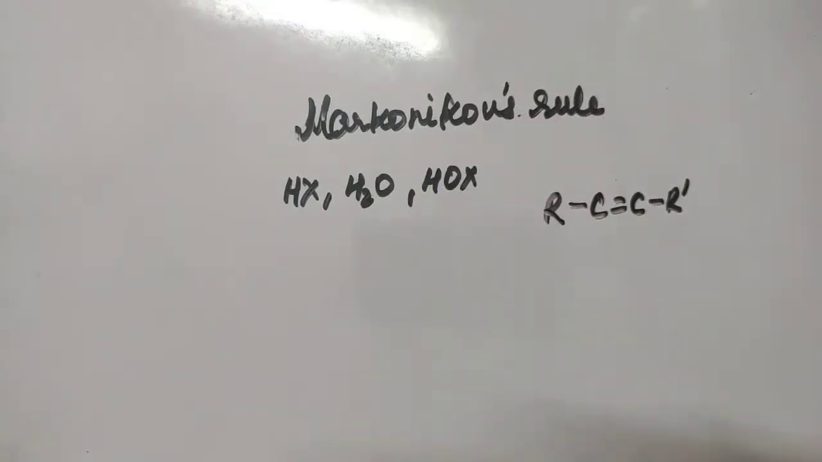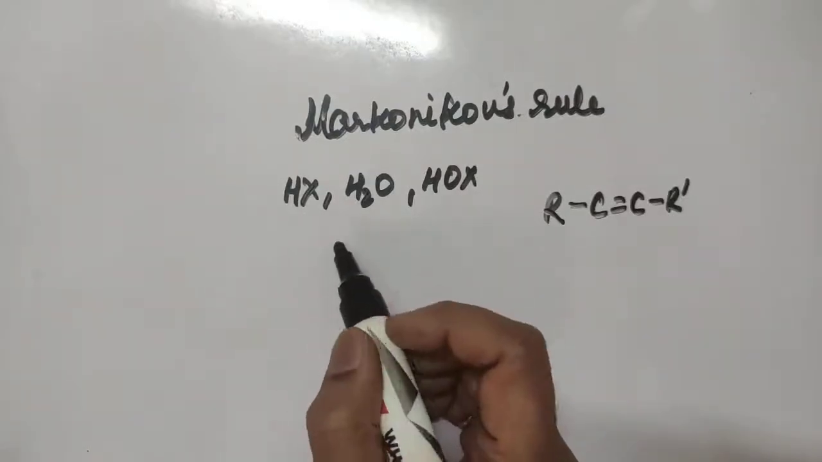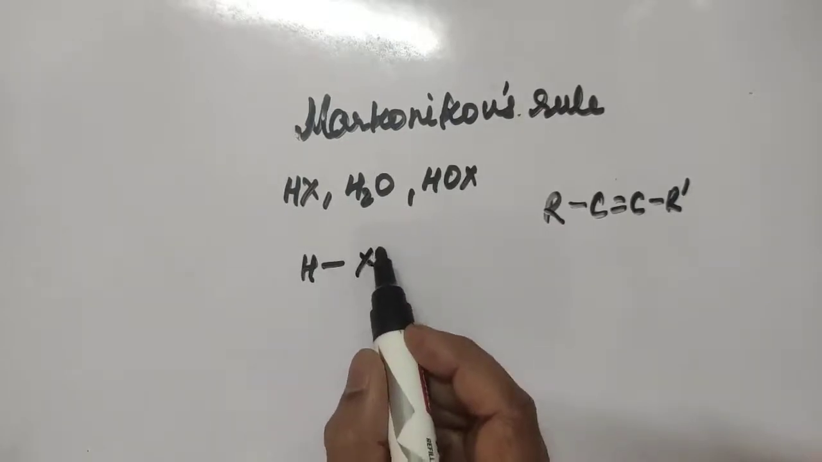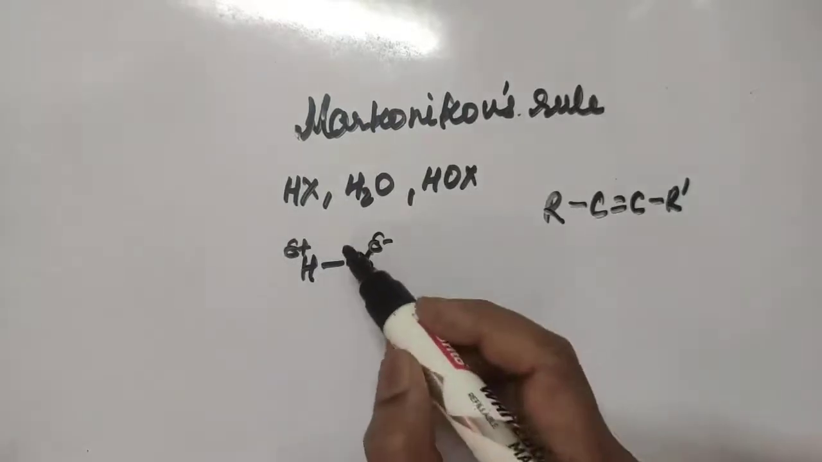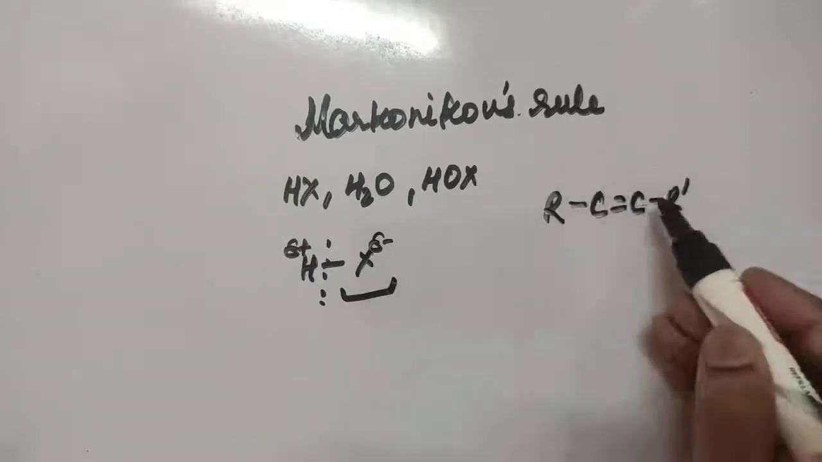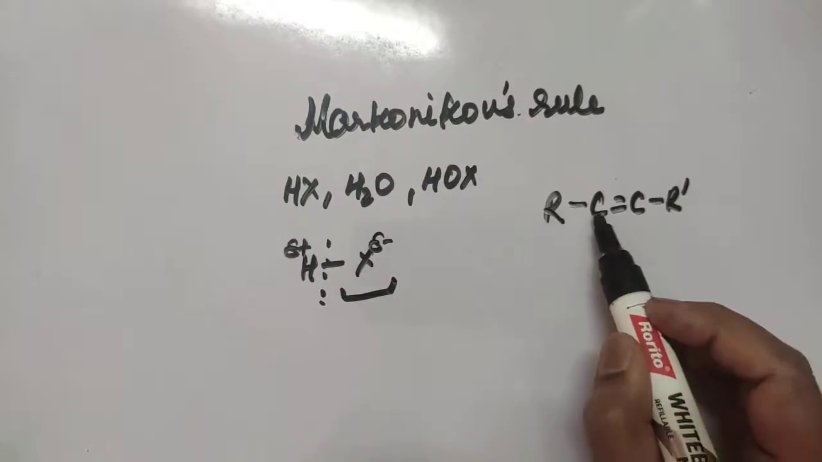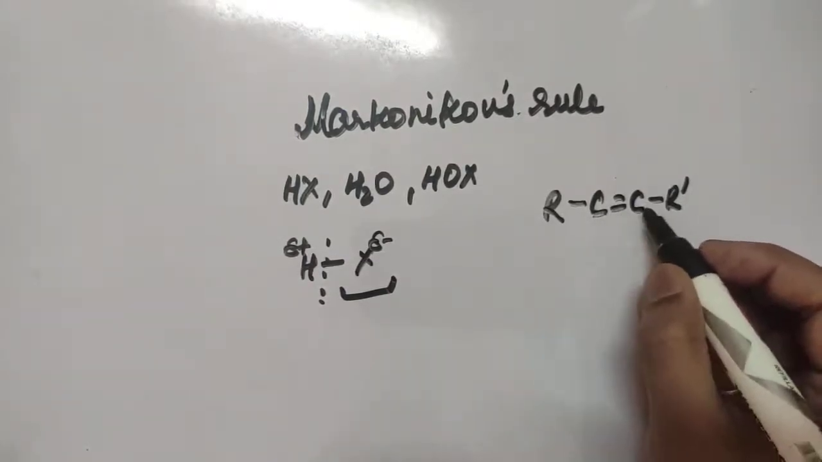of the addendum, the reagent must have a positive and a negative part. Suppose this one is partially negative, this one is partially positive, and the bond cleaves. When the bond cleaves, the negative part will go to that carbon atom which has the lesser number of hydrogen atoms, depending on the type of group it has. So the number of hydrogens may be different.